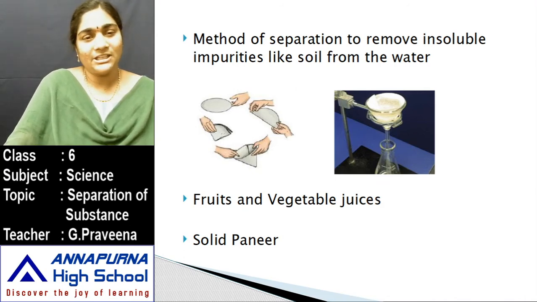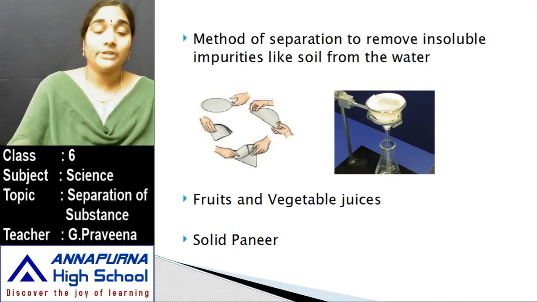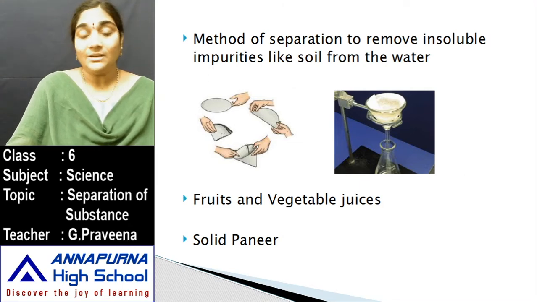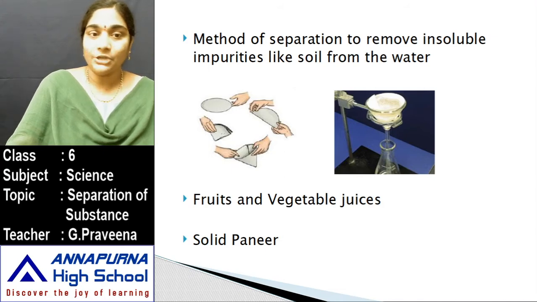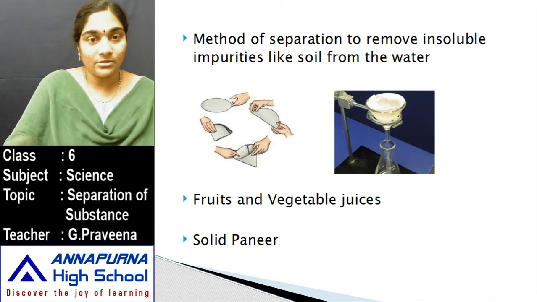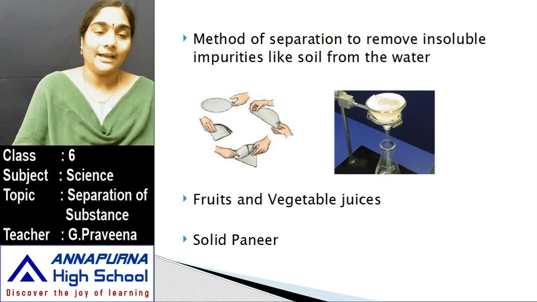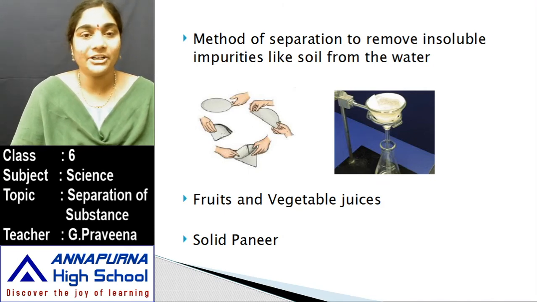Through that process, is it possible to remove all the impurities present in the water? No, it is not possible. Then how can we separate those impurities from the water? It is done through a process known as filtration. The common sight you can see is that while collecting this water into another beaker, they lay a cotton cloth and filter the water through the cloth. This cloth consists of small holes through which the impurities get obstructed over the cloth, and the purified water is filtered into the beaker.